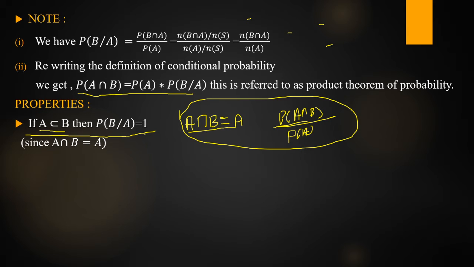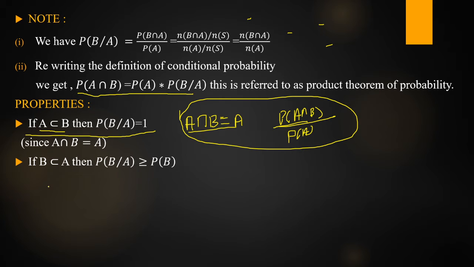Next, the opposite condition of the previous one. If B is a subset of A, then P of B given A is greater than or equal to P of B. Can you think about this one? Why is it greater than or equal to P of B? Using the condition, B is a subset of A. So what is A intersection B? Yes, Kiranmai?